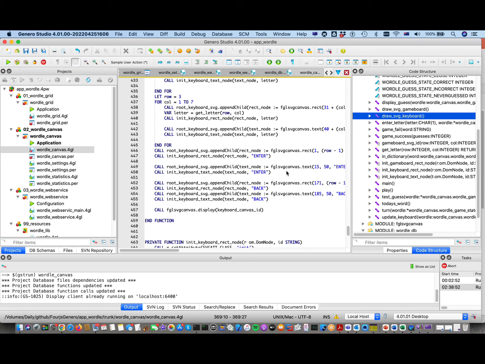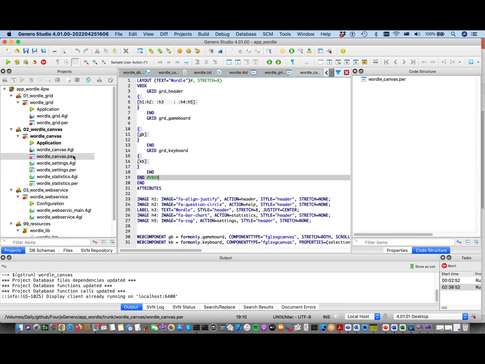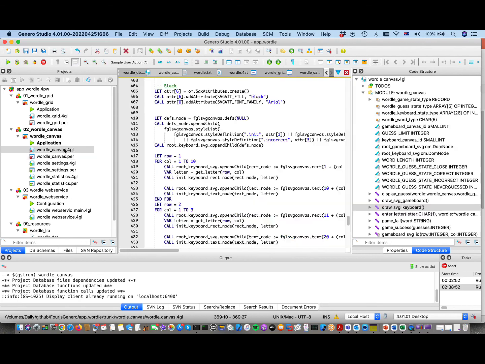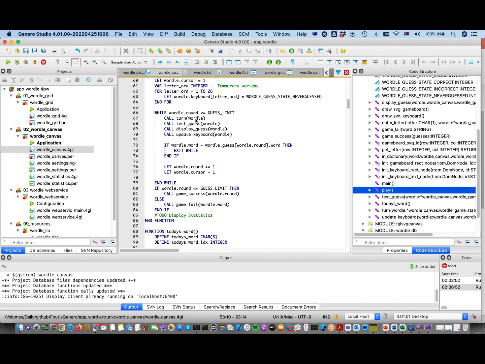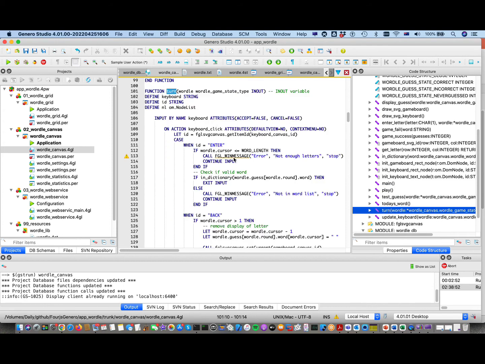So that means the form is very simple because we've just got our web components on them, but a lot of that functionality has been moved to the 4GL to manage the drawing of the rectangles and the text elements. It also meant that my dialog statement became an input. So having input by name on the word keyboard, because that's where what key had been pressed is coming back in. It's been managed through that web component.